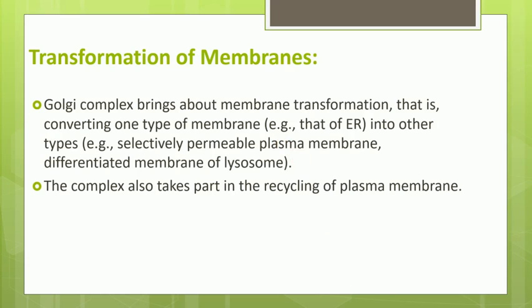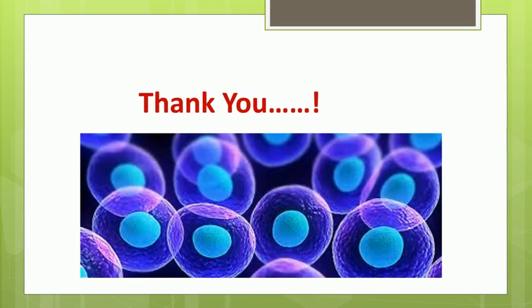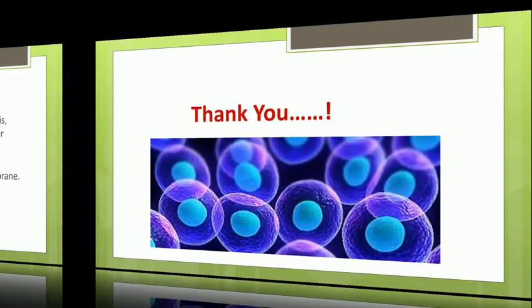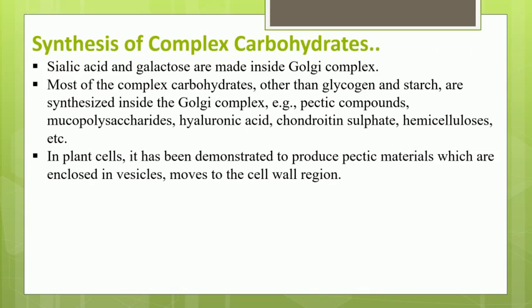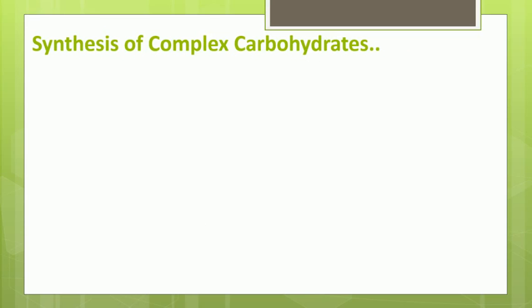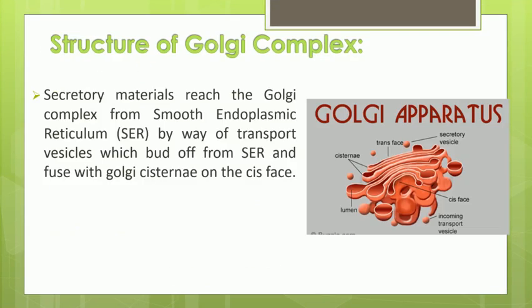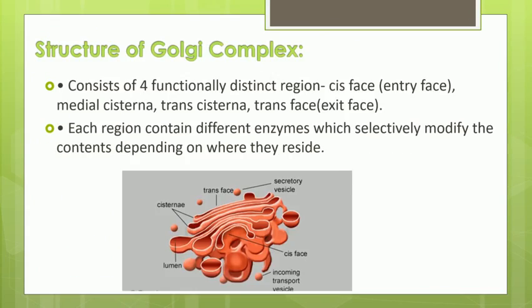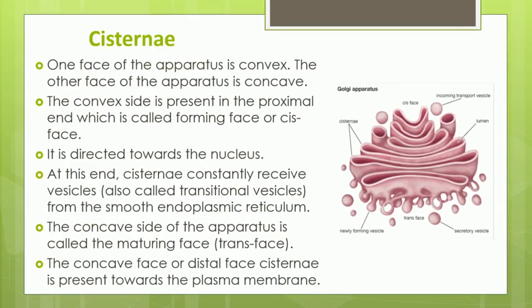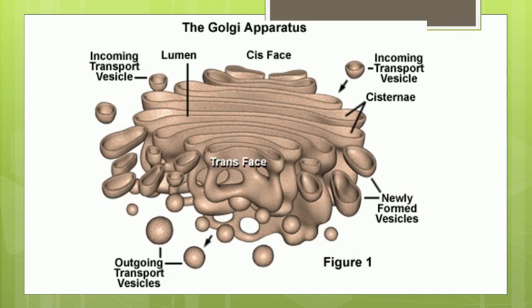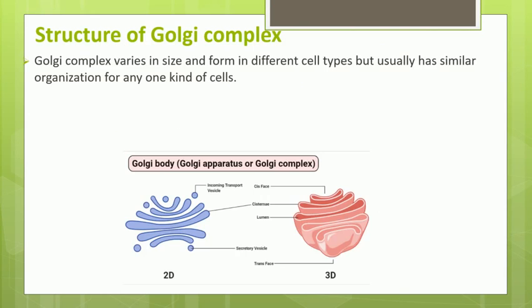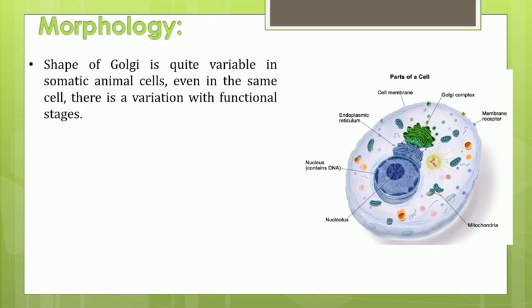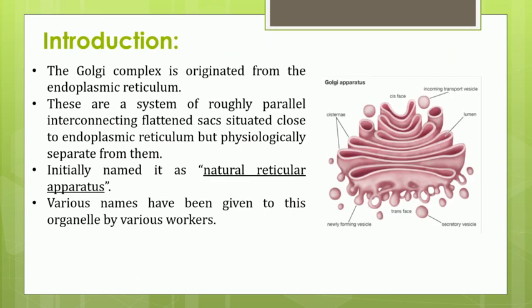So with this we conclude today's lecture. If we revise, today we have discussed the Golgi complex. In that we have studied that the name of the Golgi complex was given after a scientist, Camillo Golgi, who first observed these organelles in the neuronal cells of amphibians. Later on, the detailed structure of the Golgi complex was given by two scientists, Dalton and Felix.